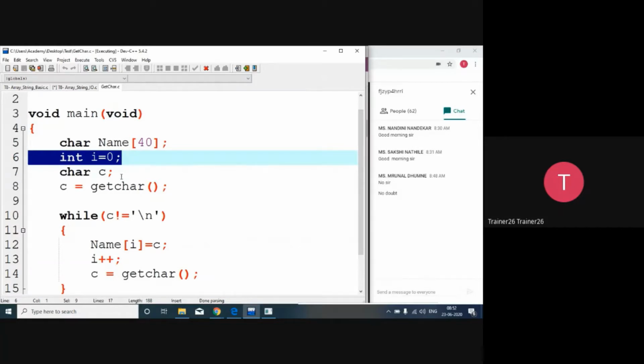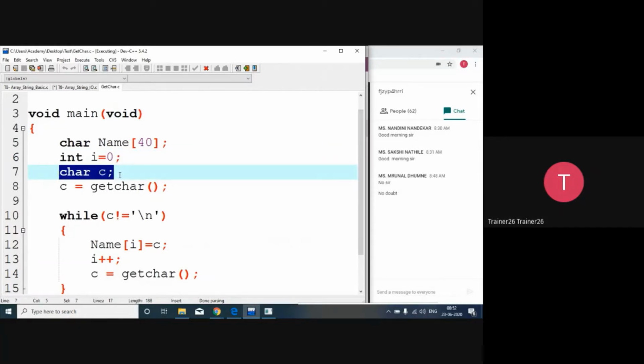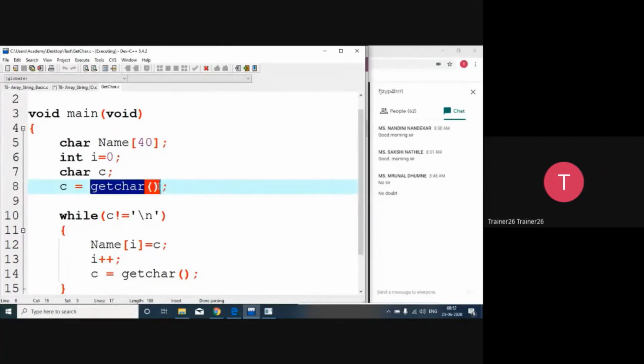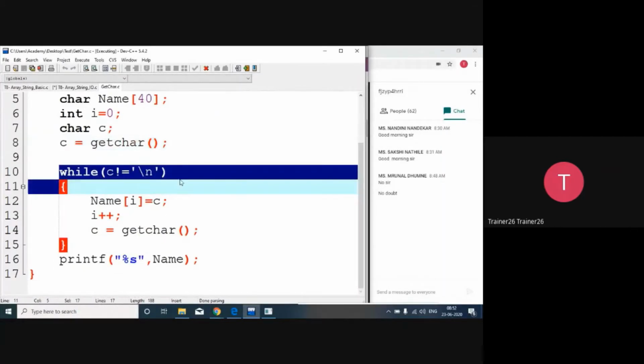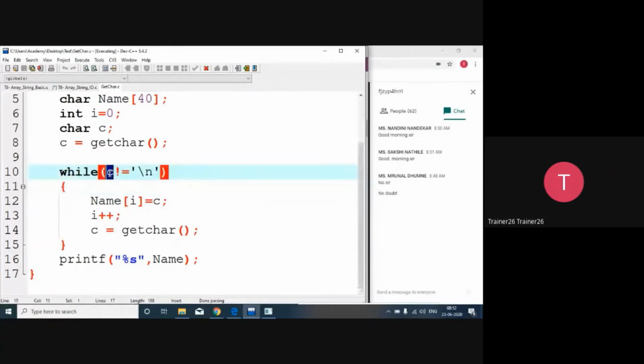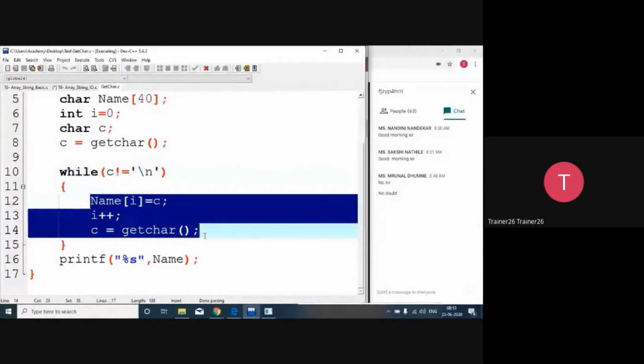Then after that, we are going to take a simple one character c. We are going to say getChar, whatever the first character is that we read from standard input, we'll put it into c. And we are going to write one while loop. And always I say in Hindi, कब तक चलो? जब तक क्या नहीं आता, null नहीं आता. मतलब जब तक आपको enter character नहीं आता. The meaning of this is that it will terminate when you press the enter character. So when it is going to read this, आपको हरदम याद रखना होगा कि ये piece of code, this while loop will run till the end character happens.